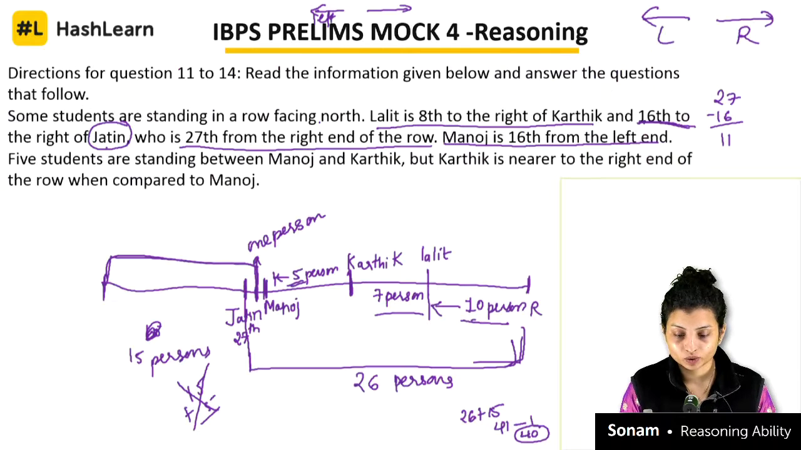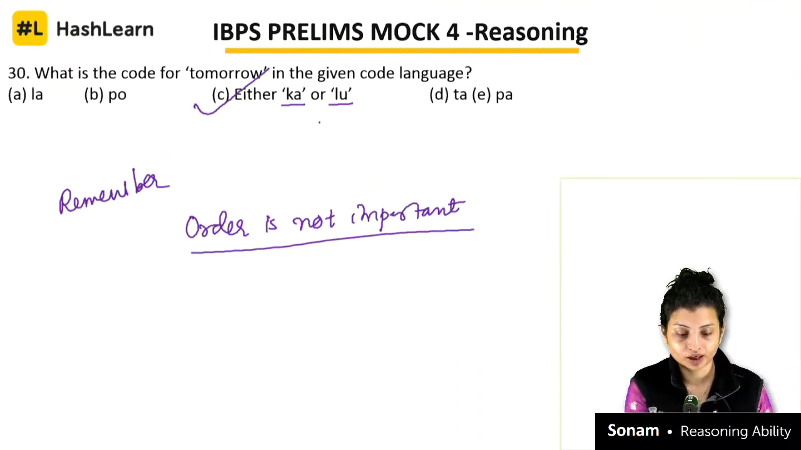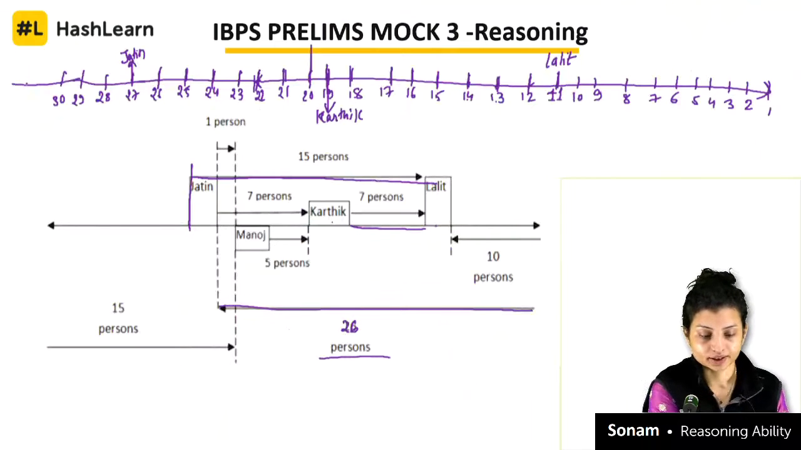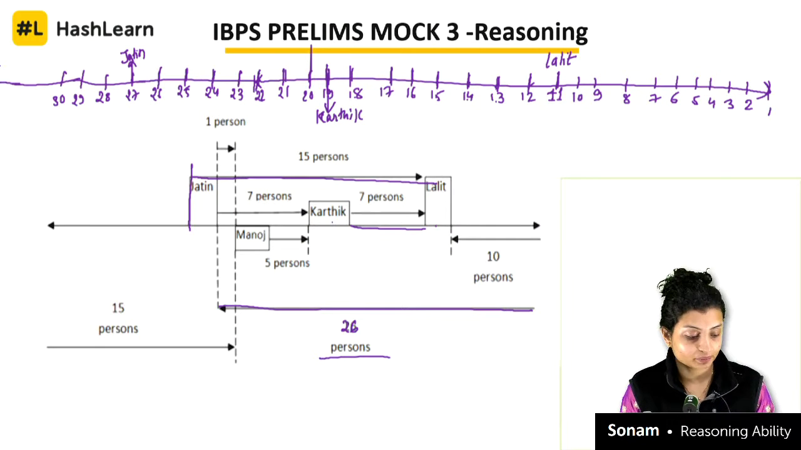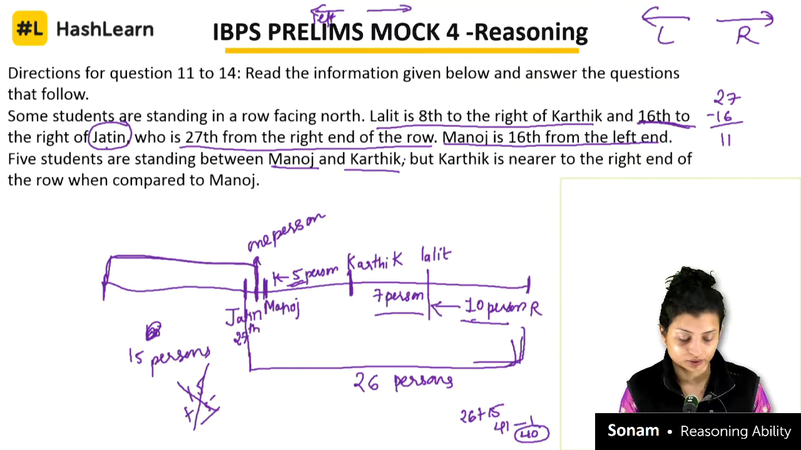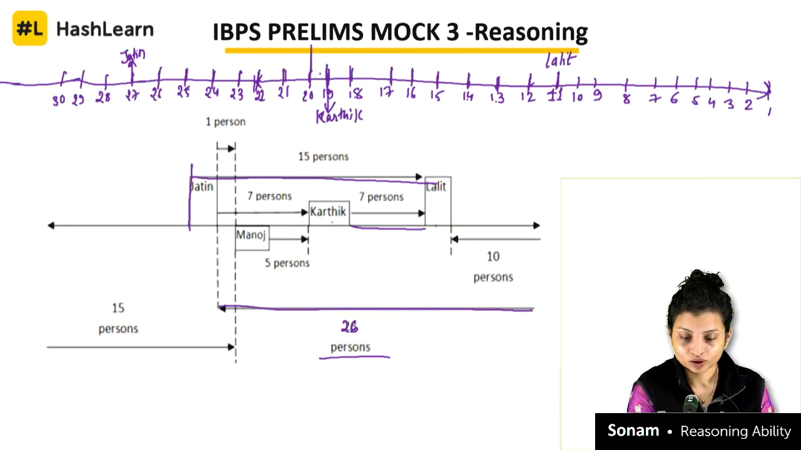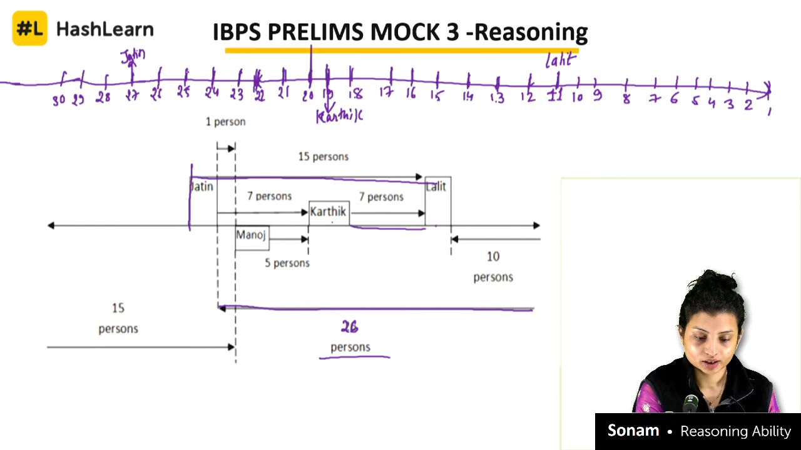Okay, now what else is given to us in the question, that Manoj is 16th from the left end, so we cannot find it directly, correct? Because we don't know total how many people are on this side. But by using the next statement, that 5 students are standing between Manoj and Karthik. Karthik is near to the right end, so Manoj should be on the left hand. So count 5 students, 1, 2, 3, 4, 5, and then this will become Manoj.